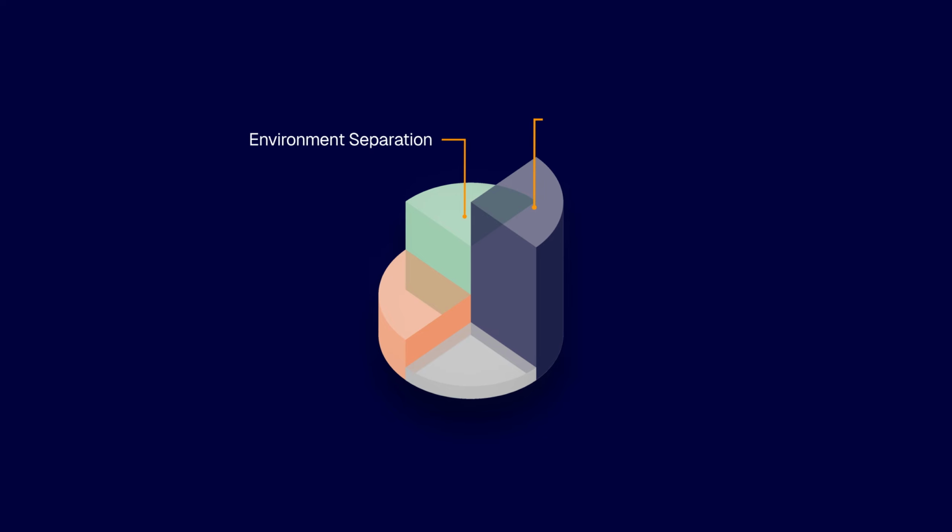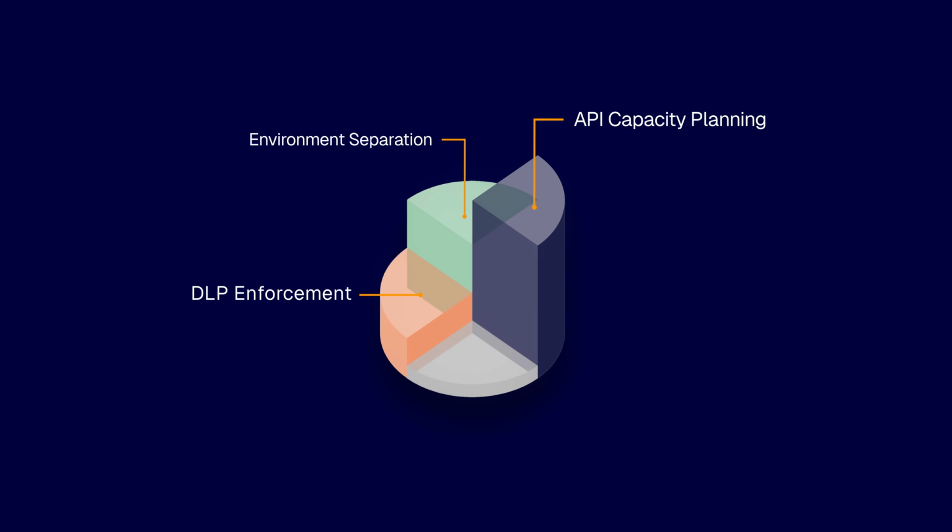Environment separation, API capacity planning, DLP enforcement, controlled maker access. 4 thresholds. All of them represent architectural decisions that were optional at 300 users and are required at 3,000. The right time to design for scale is not when the platform reaches it. Retrofitting environment strategy and DLP policies onto a 3,000 user environment with hundreds of existing flows is a significantly larger project than designing it correctly while the user base is still small enough to absorb the change. In the next video in this series, we go deeper on the specific admin center configuration areas that constitute enterprise governance.